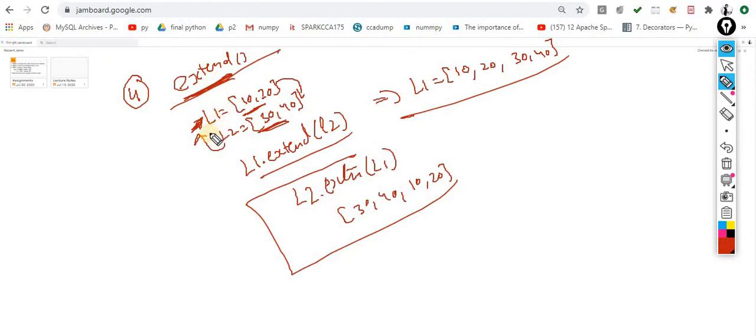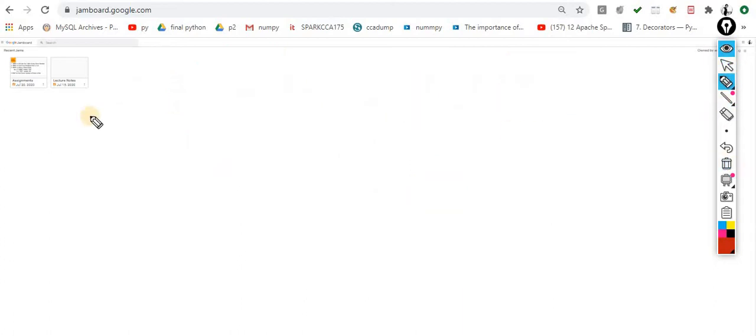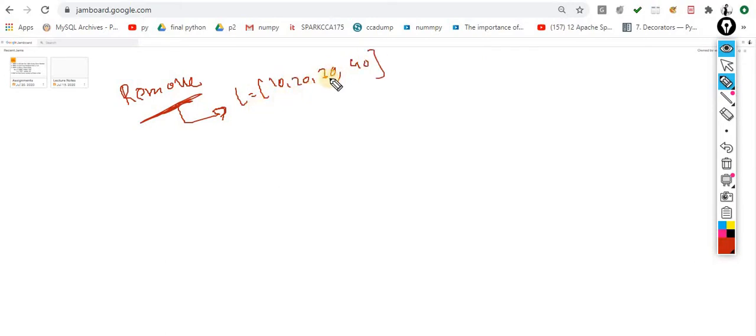Okay, so the next method is the remove method. Remove, the name specifies itself. Very easy. When remove is used, the function removes the specific item from the list. Let's suppose this is the list and these are the items. You want to remove 30. Very simple. Let's suppose L dot remove of 30.